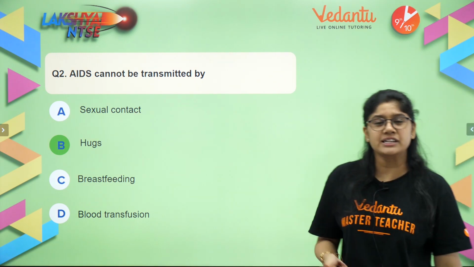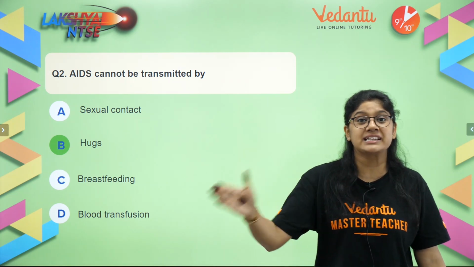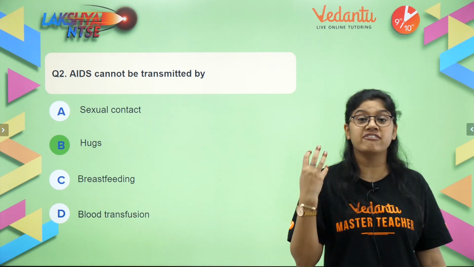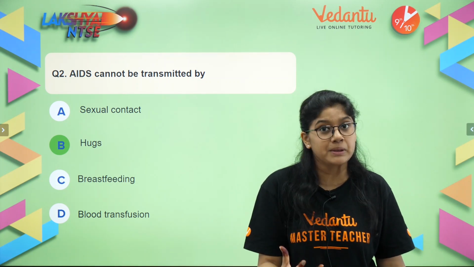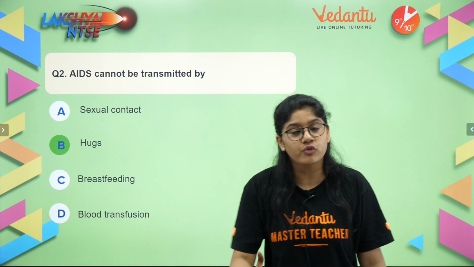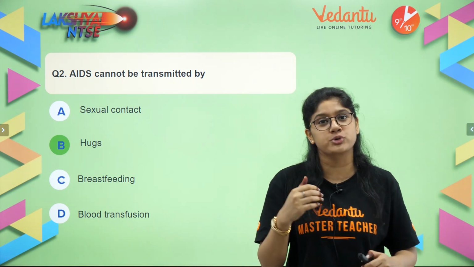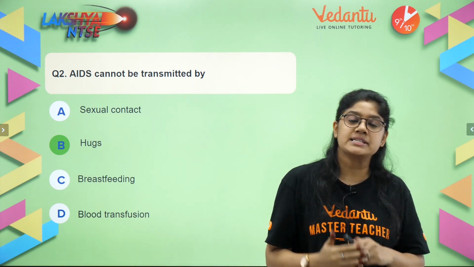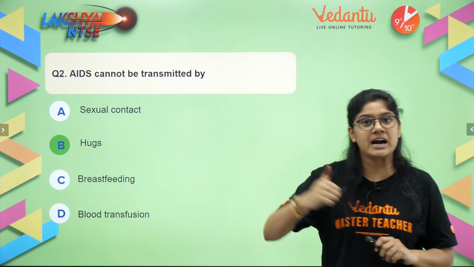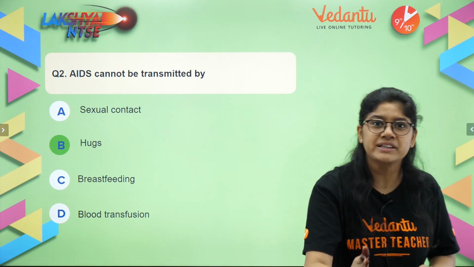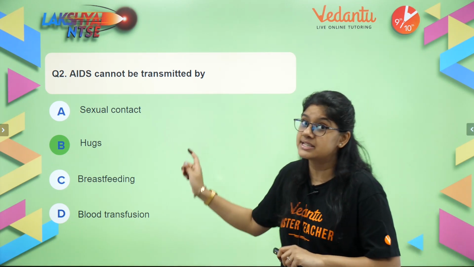You must have seen this in a lot of government ads that they usually tell about AIDS, that AIDS छूने से नहीं फैलता. So this is a very good awareness program that the government is showcasing to make people aware. You should also be aware about this everyone, and as a science student you should always take an opportunity to spread this awareness amongst yourself. Do that. The right answer is what everyone? Hugs. Let's see. +2 has to be there on your side everyone. Do add +2 to your marks because it's an easy question.